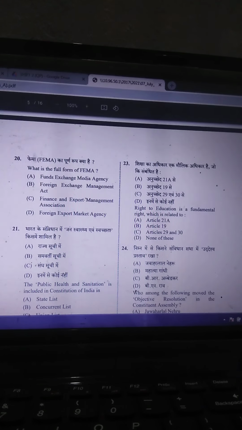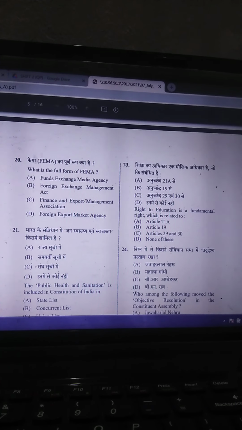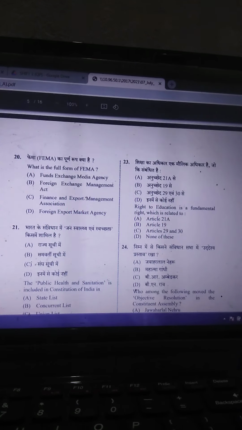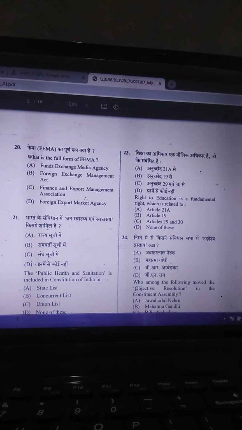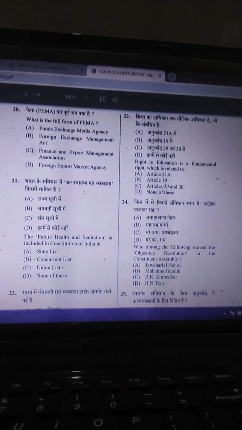Next question is question number 23. Right to education is a fundamental right which is related to which article? So it is coming in article 21A. Then next question: who among the following moved the objective resolution in Constituent Assembly? So it's Jawaharlal Nehru.